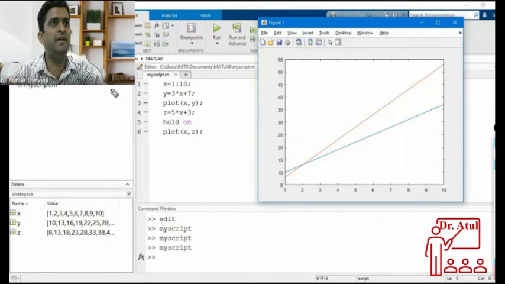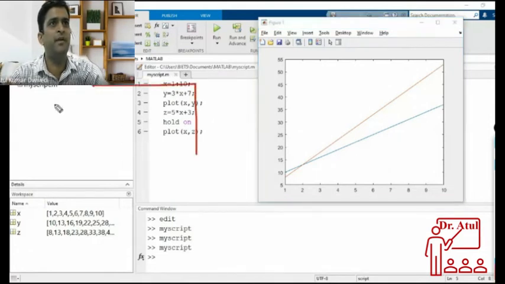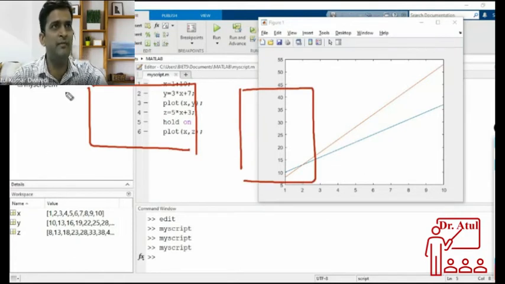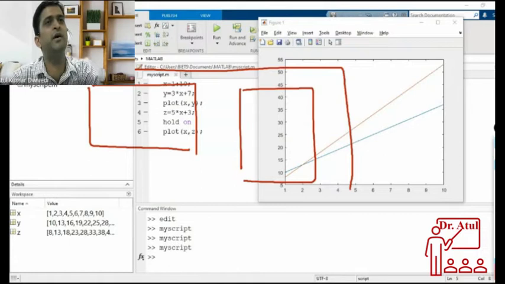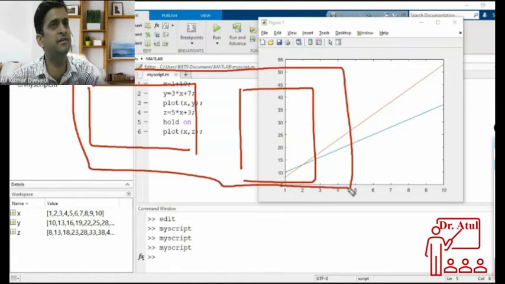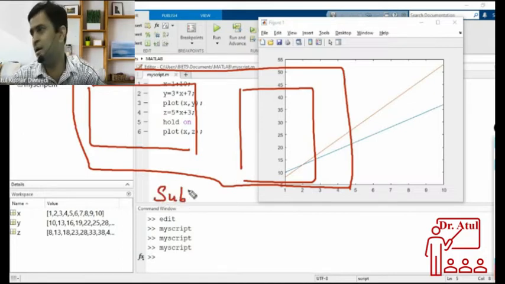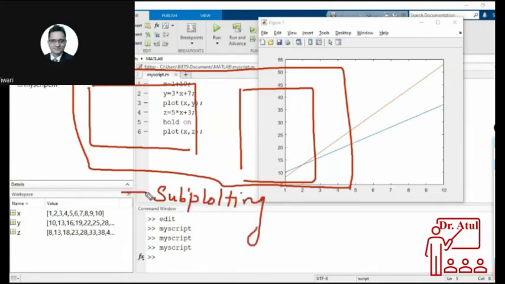Yeah. I think you are asking that if I have one plot and the other plot, is there any way to combine these two into one window instead of going into PowerPoint or anything? Yes, there is a way. This is called subplotting in MATLAB. So if I have time today, I will cover that also. And again, I do not know whether we will have another session on plots or this is the only session we have.